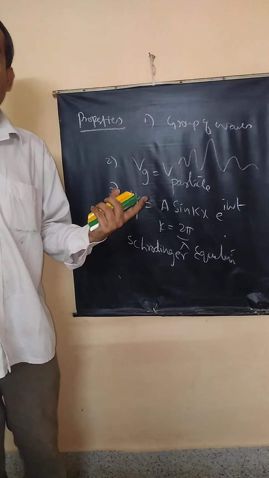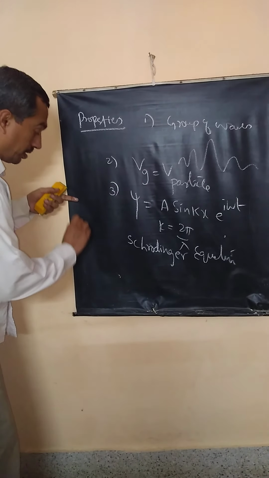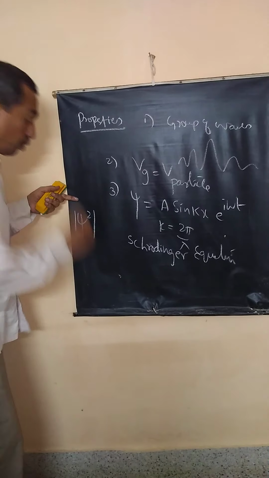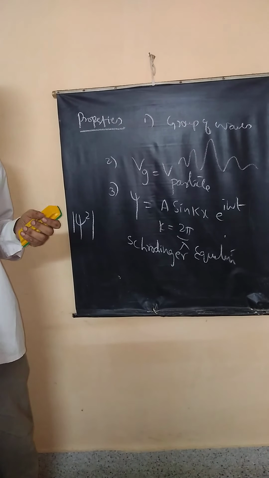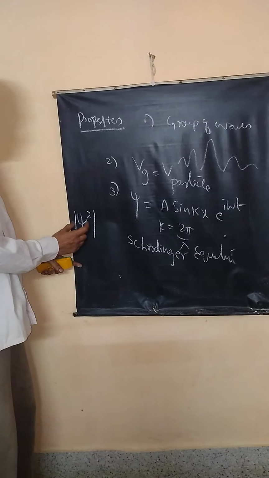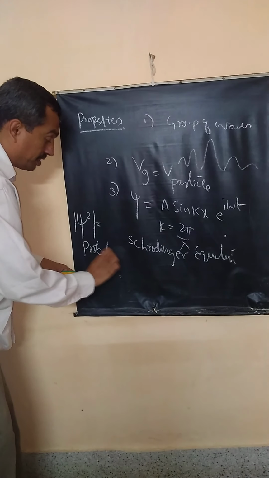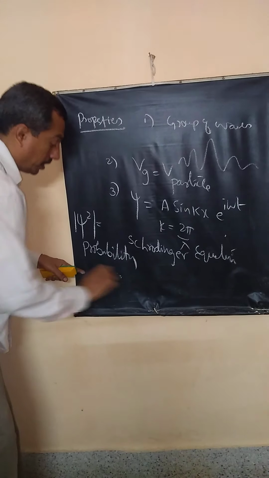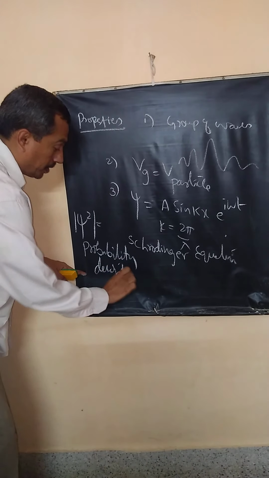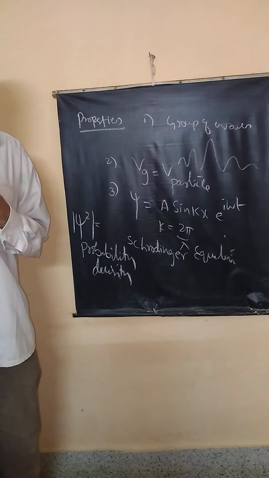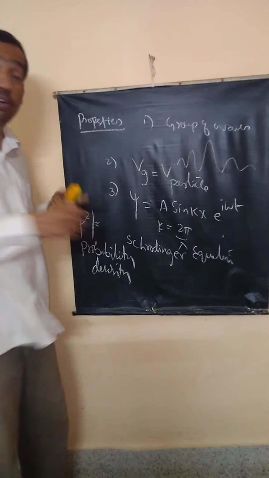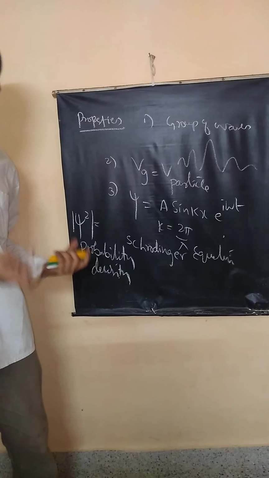Max Born said that modulus of psi square represents probability density. It represents probability per unit volume. The exact meaning of psi is not known, but psi square is very clear.